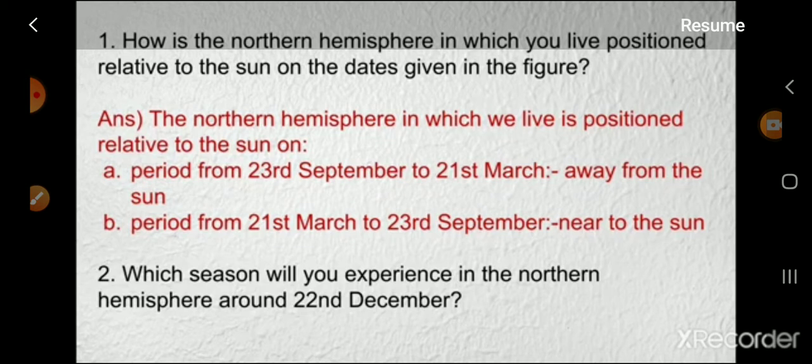How is the northern hemisphere in which you live positioned relative to the sun on the dates given in the figure? Answer. The northern hemisphere in which we live is positioned relative to the sun, first, in the period from 23rd September to 21st March, away from the sun. Second, in the period from 21st March to 23rd September, near to the sun. So these are the question answers from the textbook, not exercises.